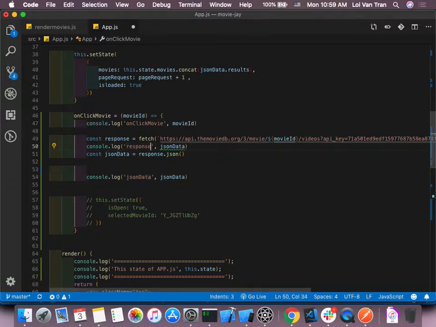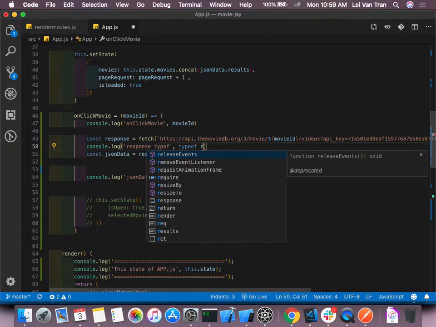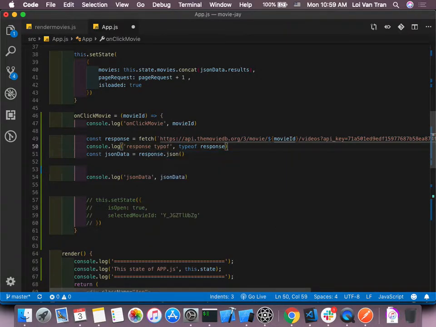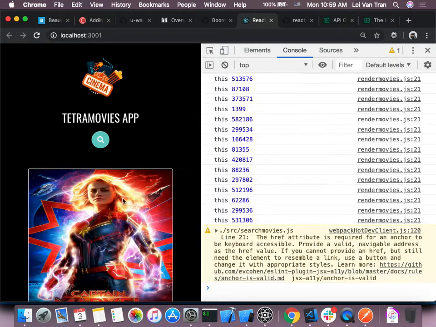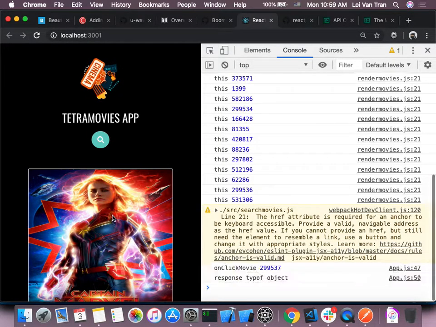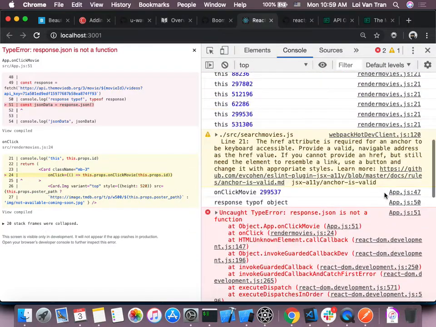Response, type of response. What do you guys expect to see? Let's refresh. I expect to see promise. Scroll up. Oops, an object. This object is a promise object.